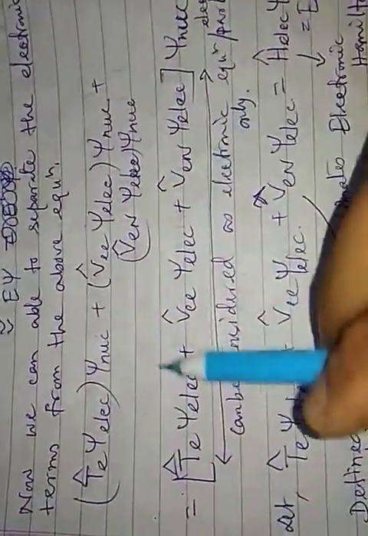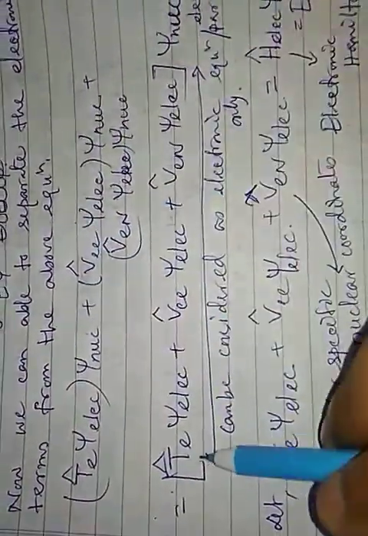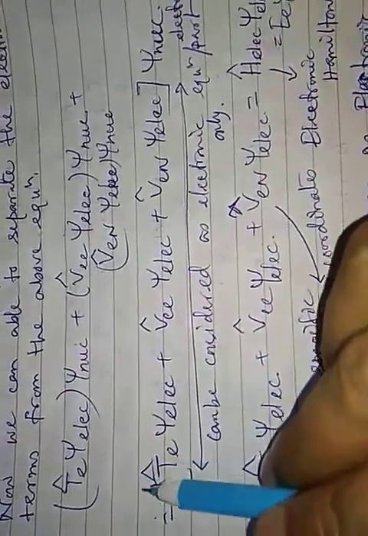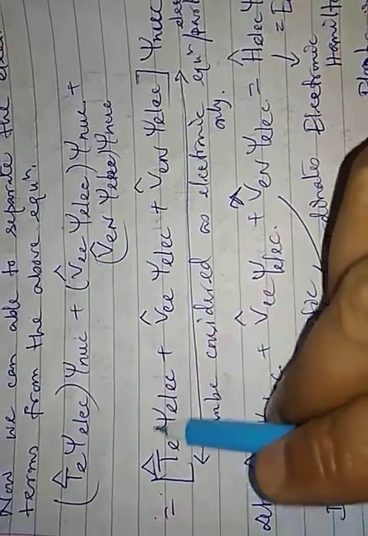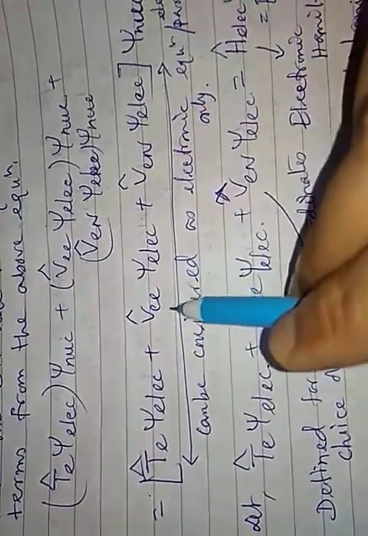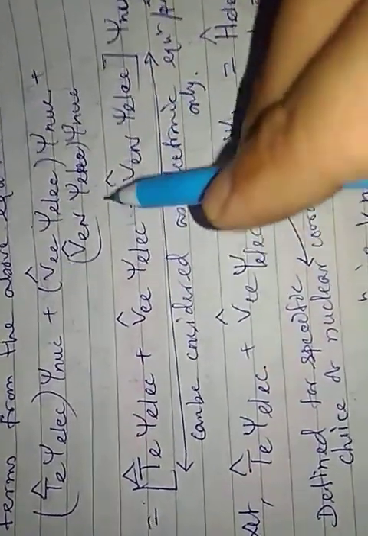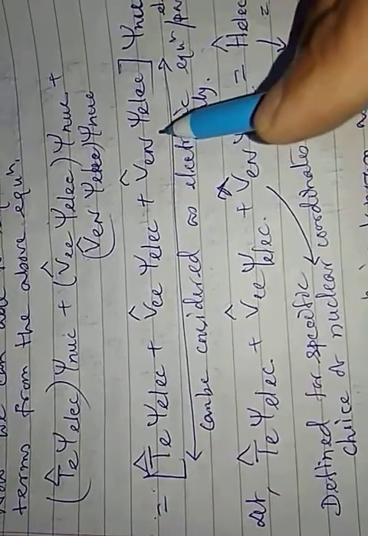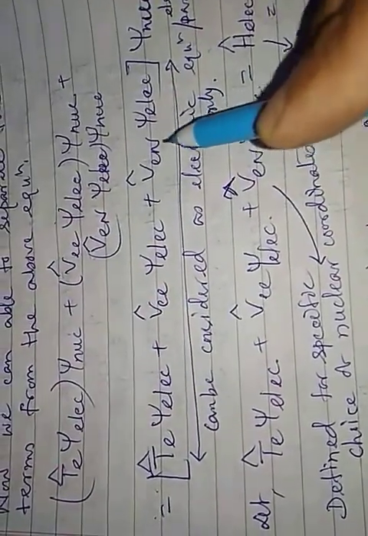So we can again simplify this equation like this, where we have only the electronic wave function operated with the electronic kinetic energy operator. Then we have a potential energy operator which involves electron repulsion. Then we have a potential energy operator which involves the electron-nuclear attraction, the attractive energy.